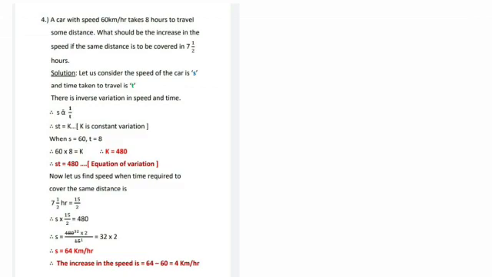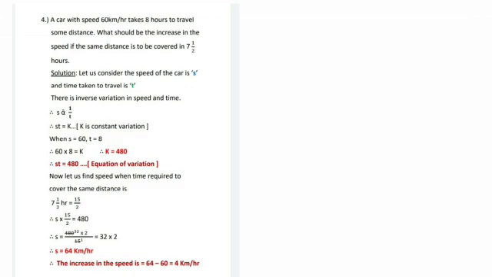So this is an inverse variation in speed and time. So s alpha 1 upon t, where s into t is equal to k, and where k is a constant of variation. Now when speed is 60, the time is 8 hours, correct?